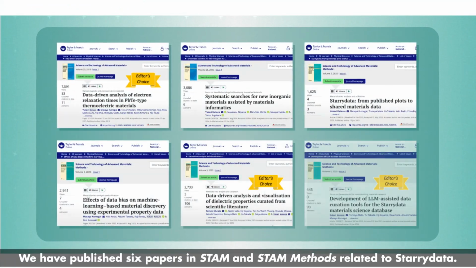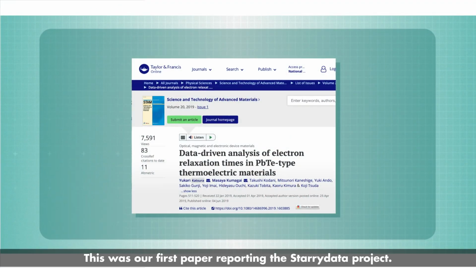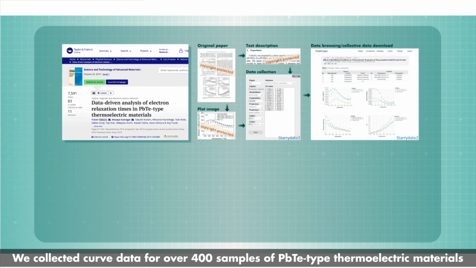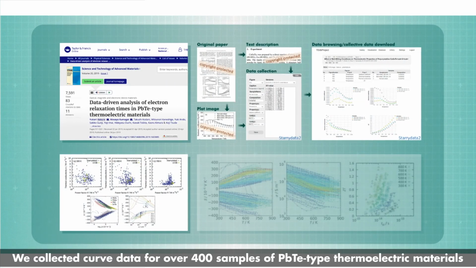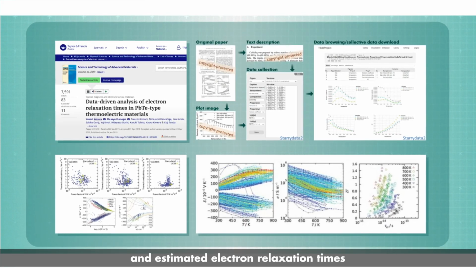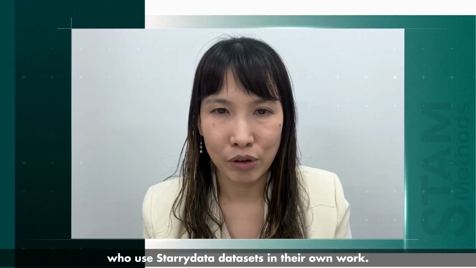We have published 6 papers in STAM and STAM Methods related to Starrydata. I will briefly introduce each of them. This was our first paper reporting the Starrydata project. We collected curve data for over 400 samples of lead telluride type thermoelectric materials and estimated electron relaxation times by combining the dataset with Boltzmann transport calculations. This paper has been cited by many researchers who use Starrydata datasets in their own work.